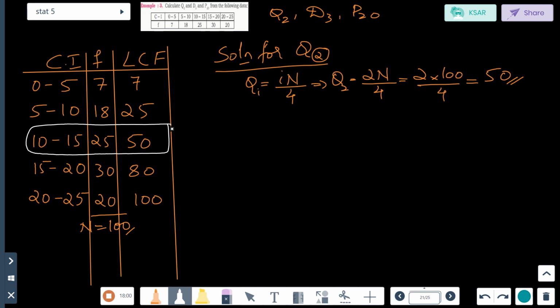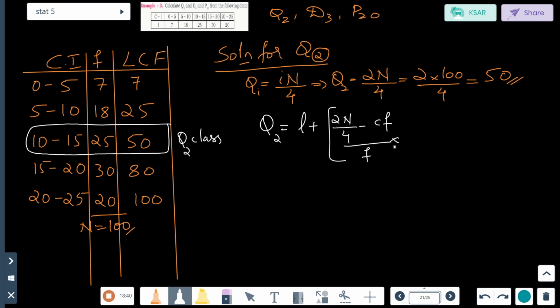Come back to the sum. Now 10 to 15 is my median class for Q2. So write here Q2 class. Write like this. You have to write because the invigilator will not come to know. Now for this Q2 class we have written, let's go back to Q's formula. What is Q's formula? Q2 is equal to L plus 2n by 4 minus CF divided by F into C.